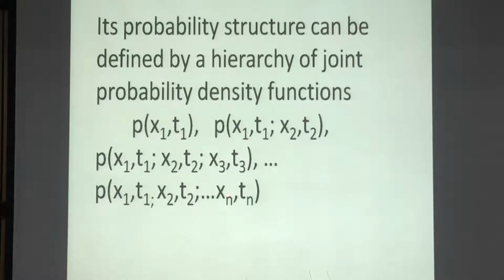Like if there are n of these, by integrating it over the full range of x n, we can come up to n minus 1. Similarly, we can come up to n minus 2, n minus 3. So from this we can always get this information. It is not necessary that all of these should be given separately. If this is given, all the others before this are automatically given.